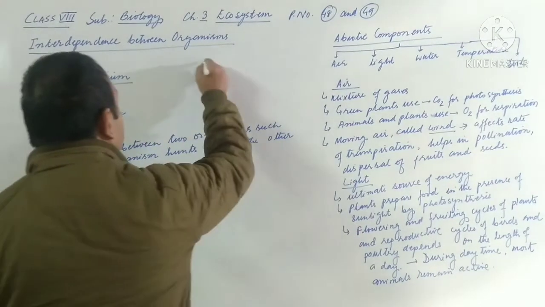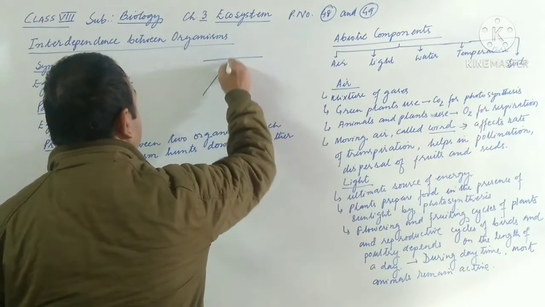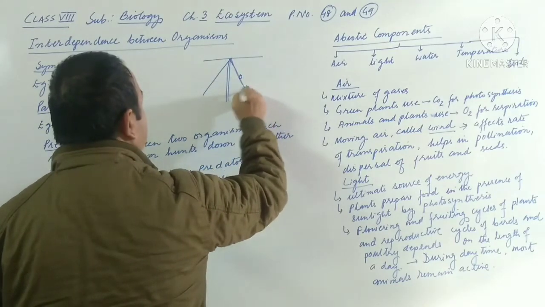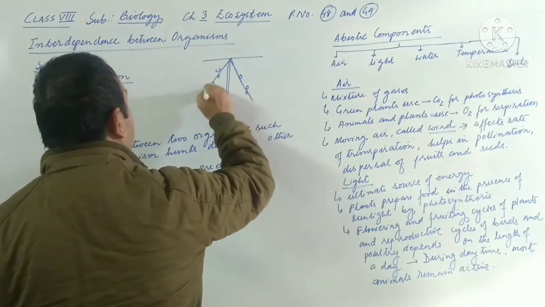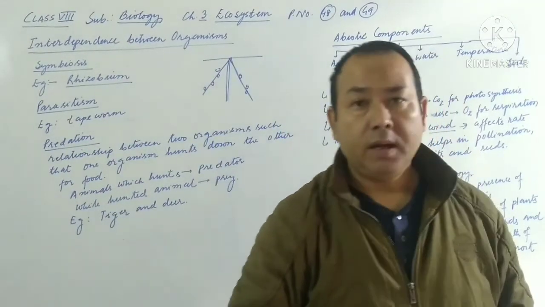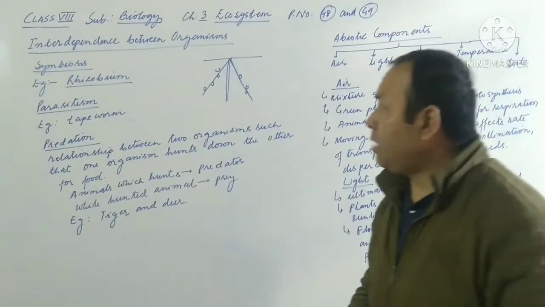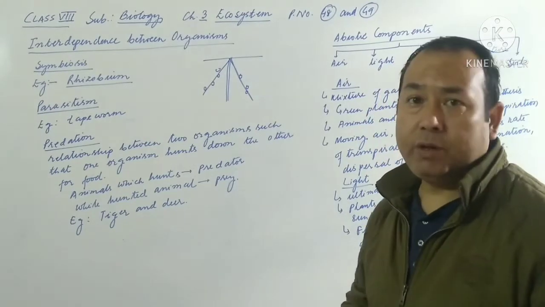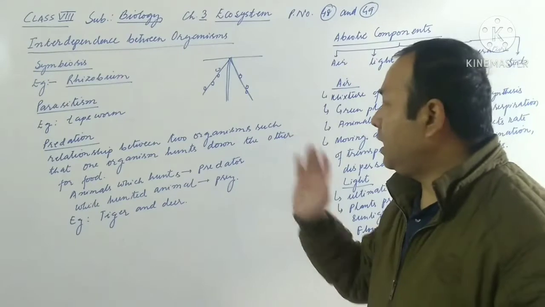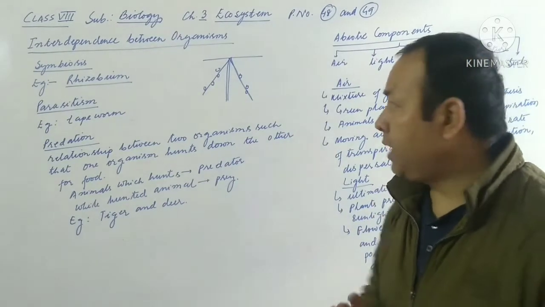It must be given in the book also. Let me draw and explain to you. Suppose this is the root. In their root, nodules are present. In these root nodules, the rhizobium bacteria are usually found. Now see how these rhizobium bacteria and plants are symbiotically related with each other. Let me explain to you.